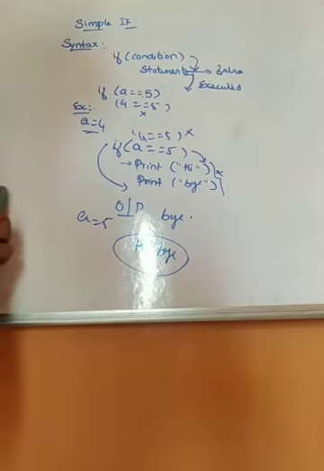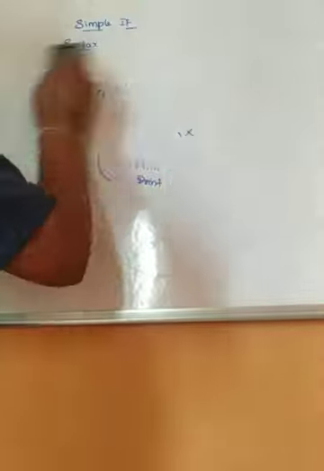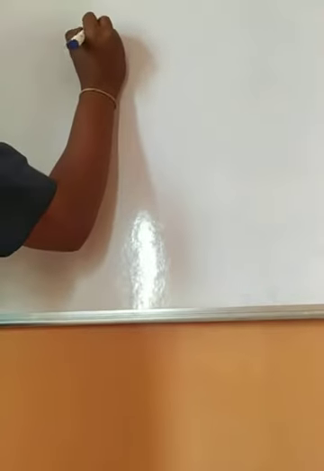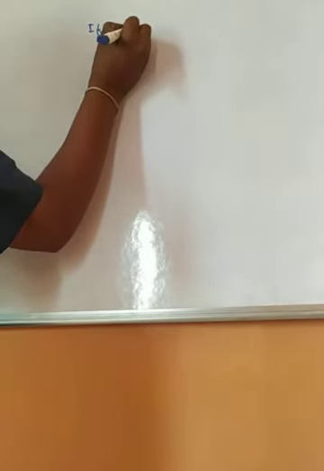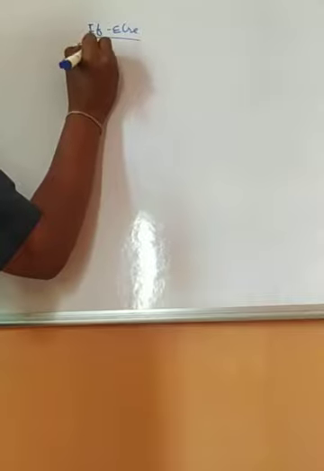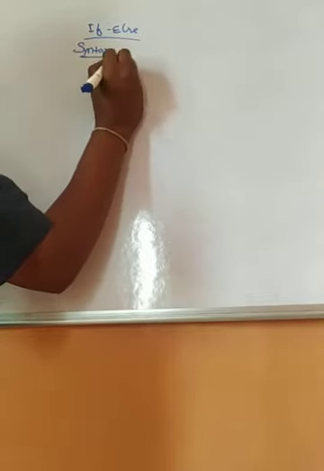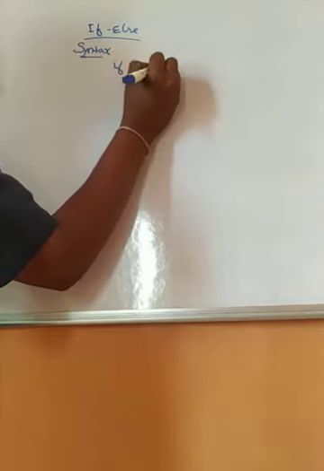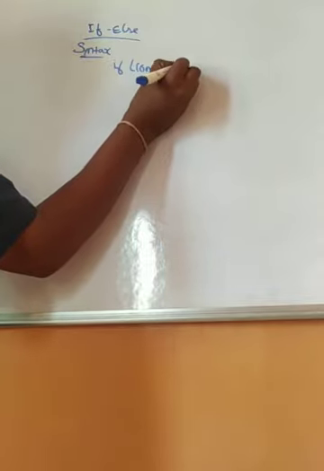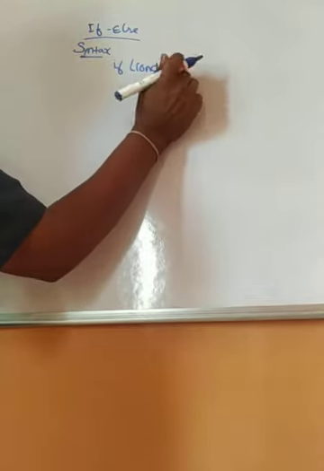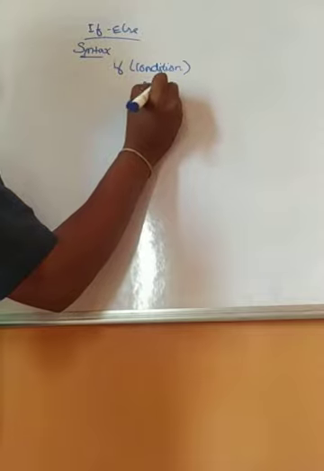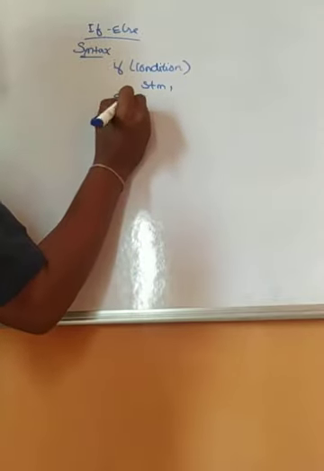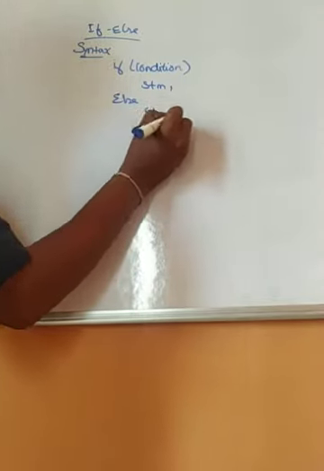The next one is the if else statement. In the if else statement, I give the if along with the else part. The syntax is: if I give some condition, and the condition gets satisfied, then I print statement 1, else statement 2.